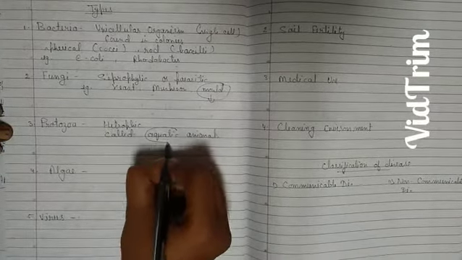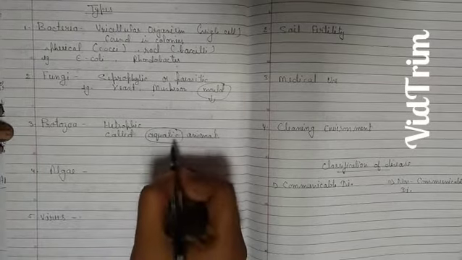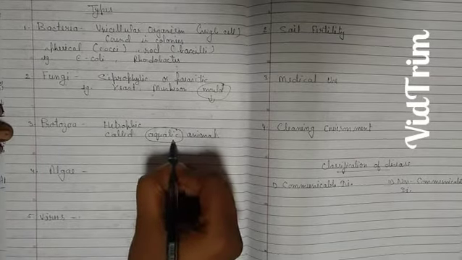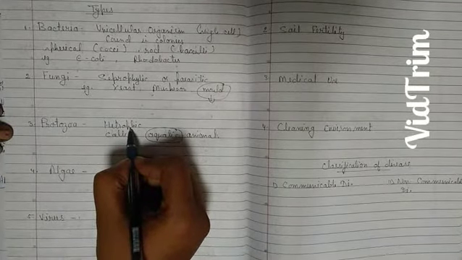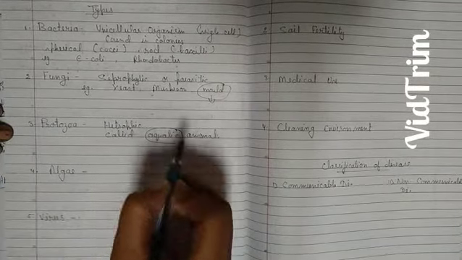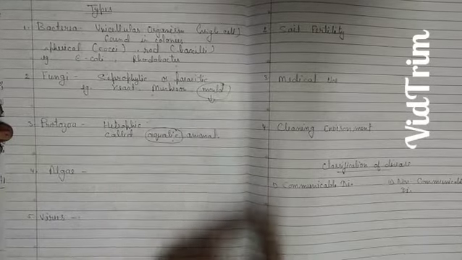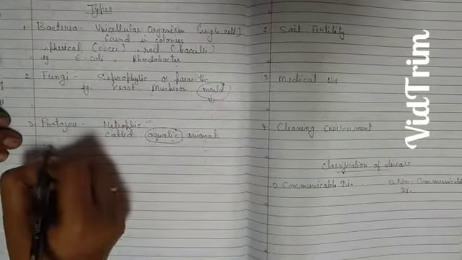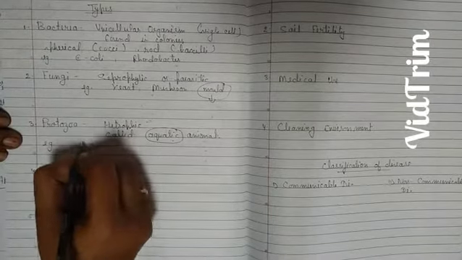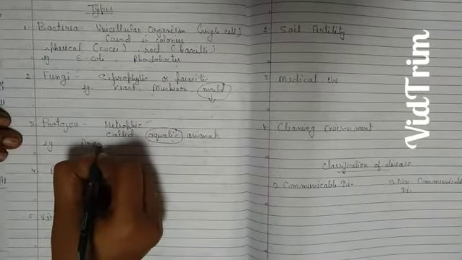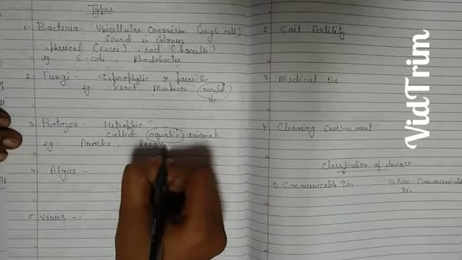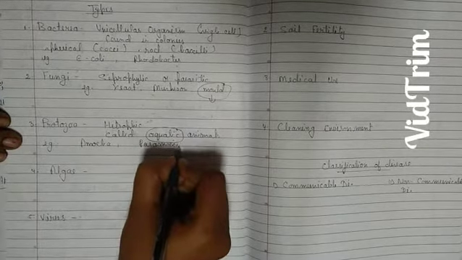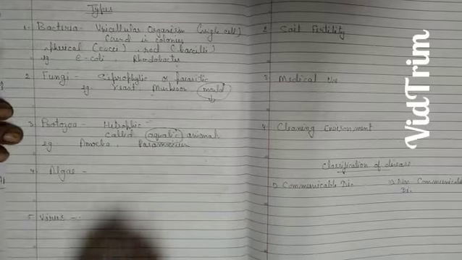Those organisms which are found in water bodies are known as aquatic life. Okay, and heterotrophic means what? You write in the comment box. Now see the examples of protozoa, that is your amoeba and paramecium.